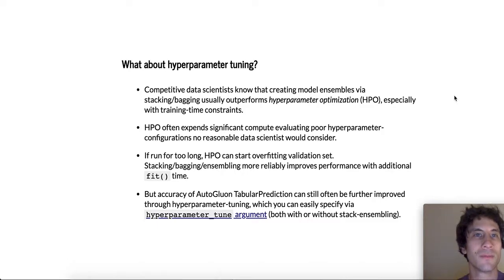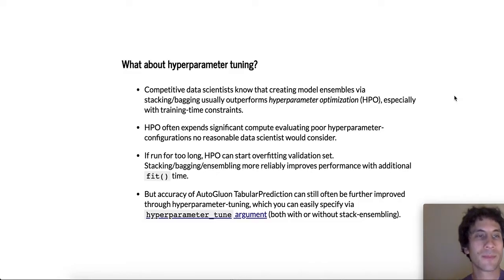One issue with hyperparameter optimization is it often expends significant compute evaluating poor hyperparameter configurations that no reasonable data scientist would consider. Another issue is that if hyperparameter optimization is run for too long, it can start overfitting the validation set. This is counterintuitive because you would expect a good AutoML system would just keep getting better and better the longer it's run for. However, if you allow hyperparameter optimization to tweak too many hyperparameters based on validation data, it can really start to over-optimize. In contrast, stacking, bagging, and model ensembling in general much more reliably keeps improving performance with additional fit time.